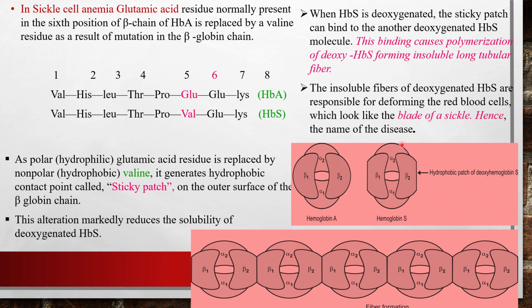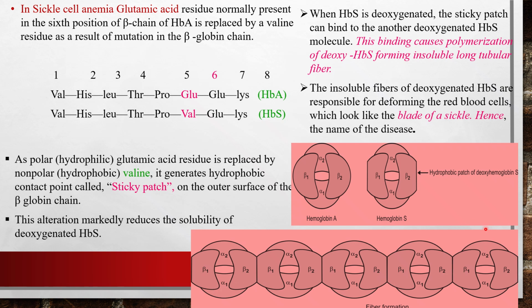So when hemoglobin S is deoxygenated, the sticky patches can bind to one another. They are sticking to each other, and this binding causes the polymerization of deoxy HbS, forming insoluble long tubular fibers.